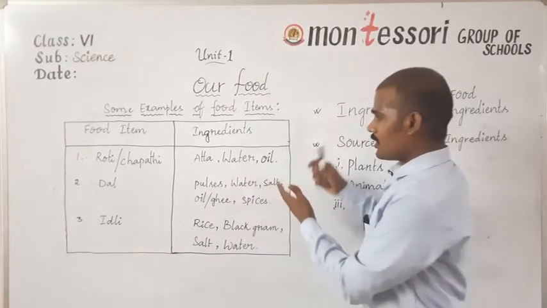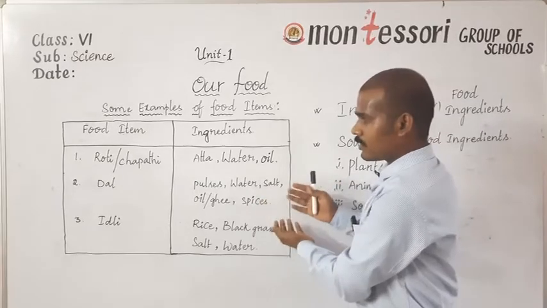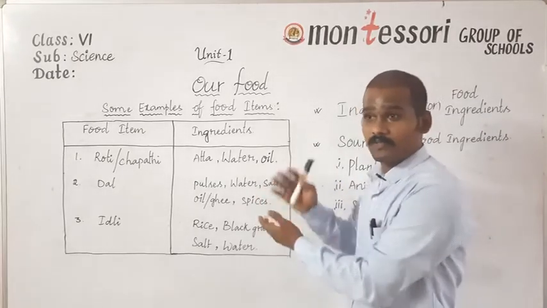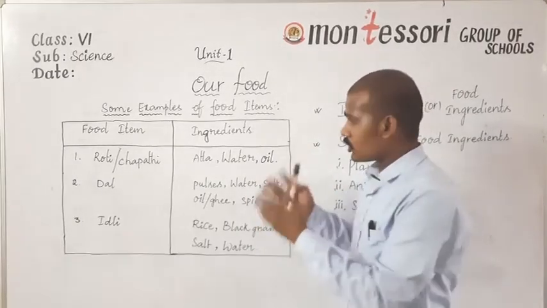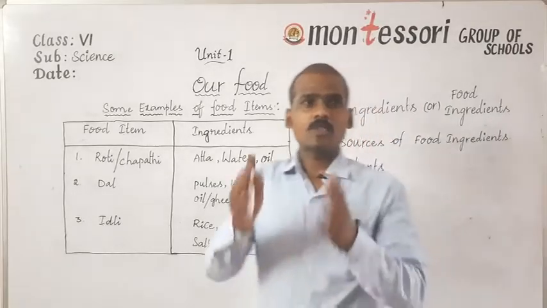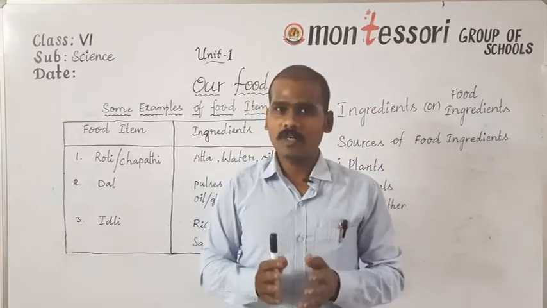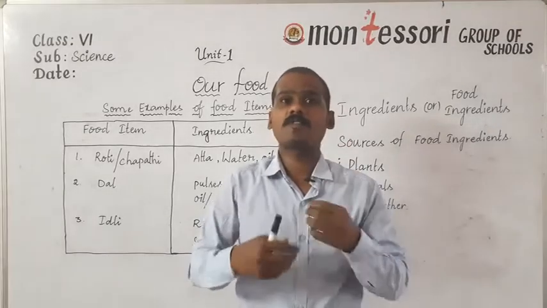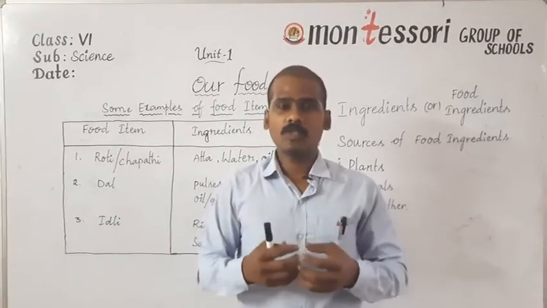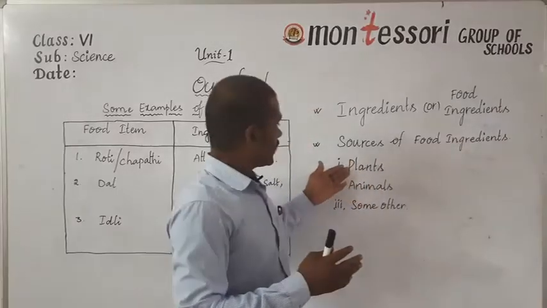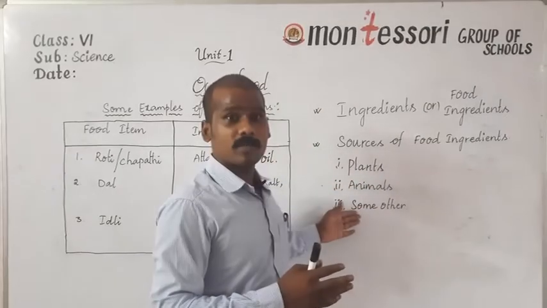So if you just list out the ingredients which are required to prepare any other food items, you would finally come to know that most of the ingredients that we require to prepare different types of food items are obtained mainly from plants, animals, and also from some other places.